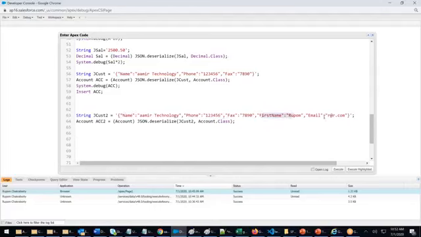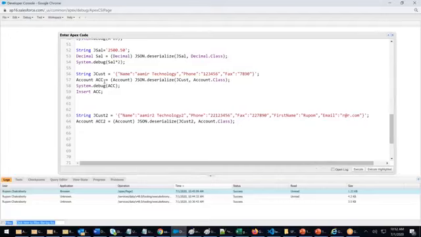I have first name and email. I'm changing the data to Amir2 Technology 2, phone number 22, fax number 22. Otherwise you will see that it was not created, because it was created earlier at line number 59. I will say insert ACC2. I received JSON data, I want to consume it as account, so I deserialize as account and use the DML statement insert.